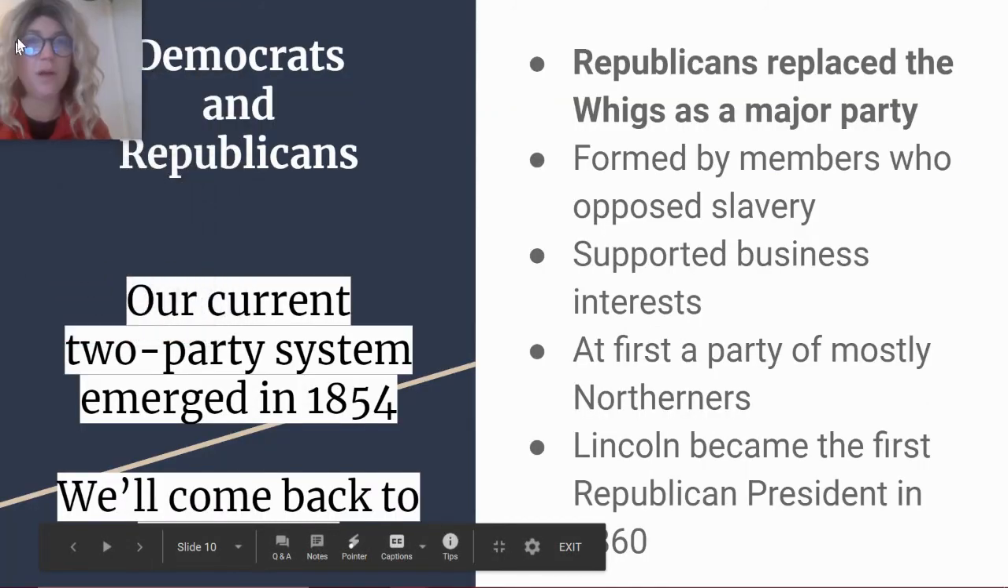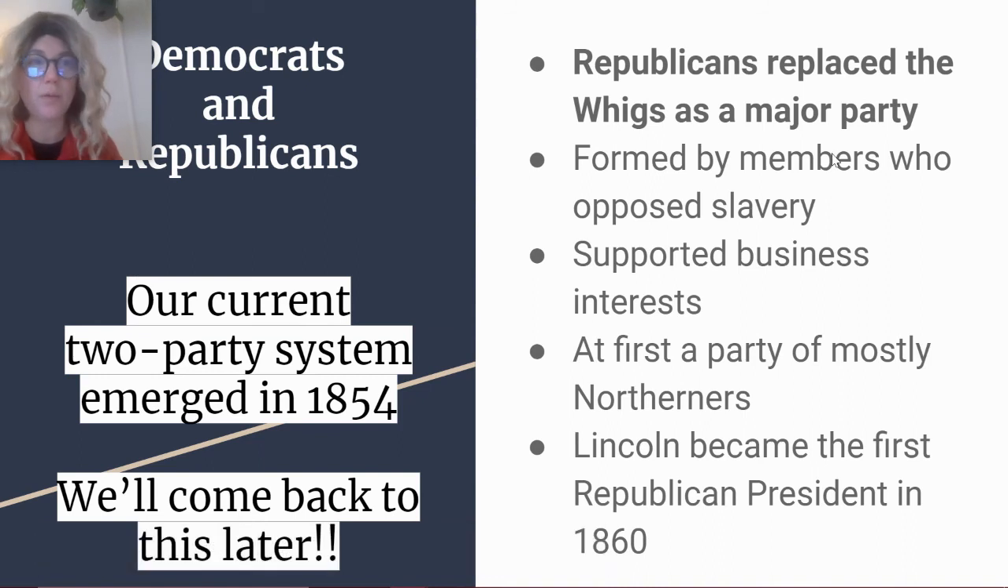Where are we going to go from here? Well, the Republicans are going to replace the Whig Party. Now I'm a Republican. Republicans are going to form because they are people who oppose slavery. So the Whig Party is going to cease to exist. And this is where we get our current two-party system of Democrats and Republicans. We're going to come back to those two later, I promise you.